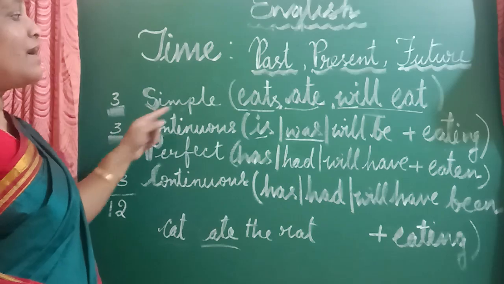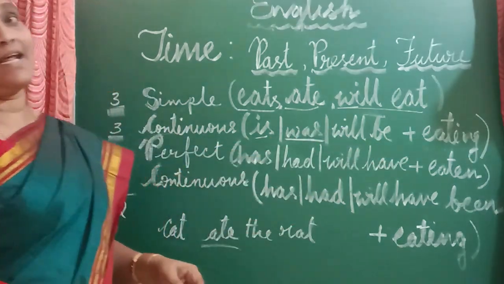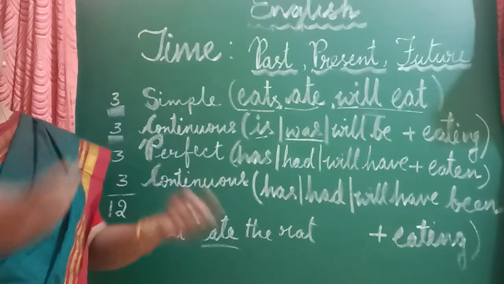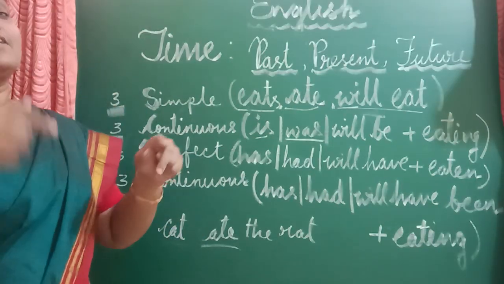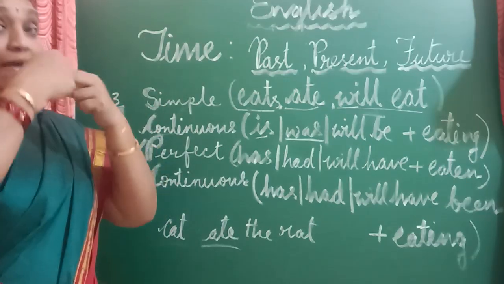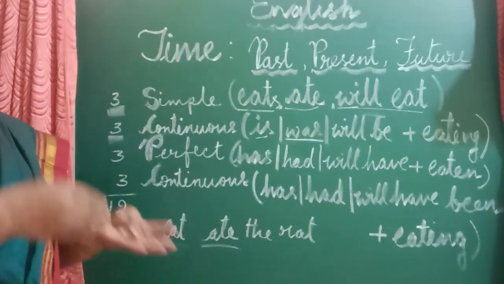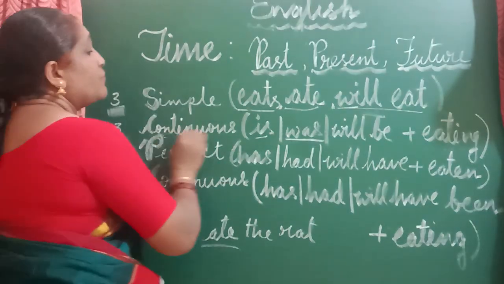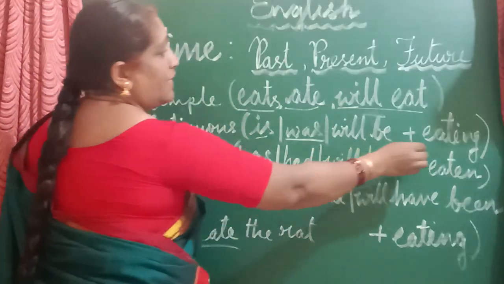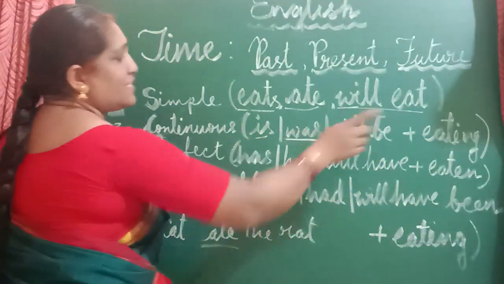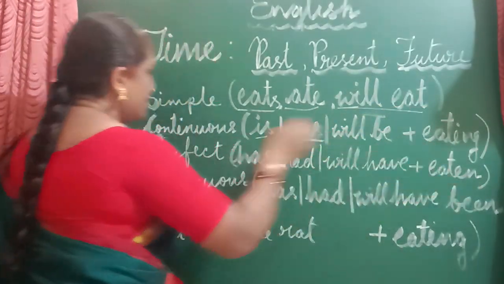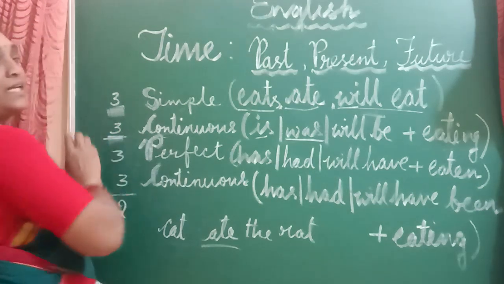Future continuous: cat will be eating the rats. See, will be eating. I have not yet opened the door. I have not yet reached home. But I can say that when I reach home and I'm going to open the door, I will be seeing the cat eating the rat. So future continuous will be "cat will be eating the rat." Cat is eating the rat. Cat was eating the rat. Cat will be eating the rat. These are our three sentences in the continuous tense.